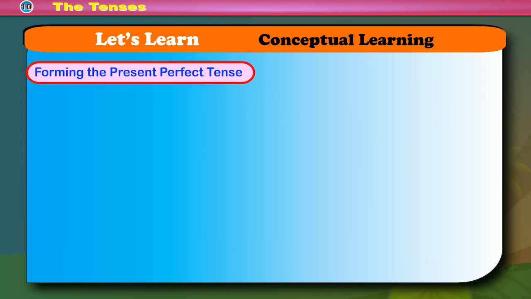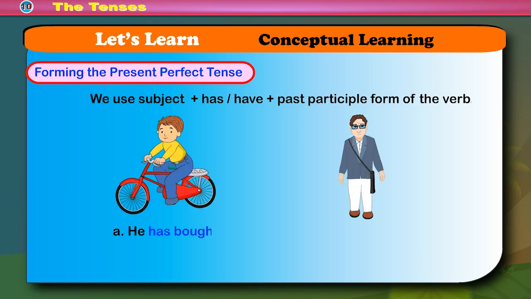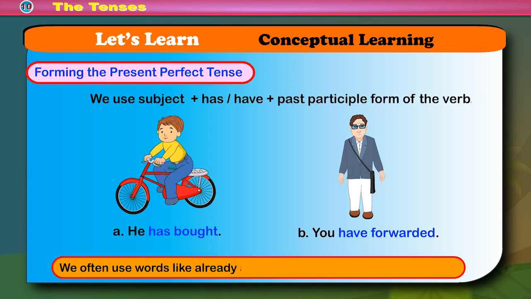Forming the present perfect tense. We use subject plus has or have plus the past participle form of the verb. A. He has bought. B. You have forwarded. We often use words like already and just with the present perfect tense.